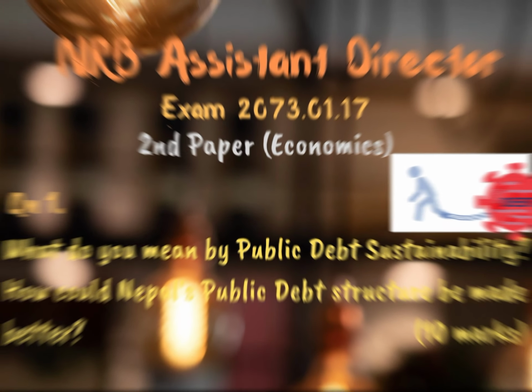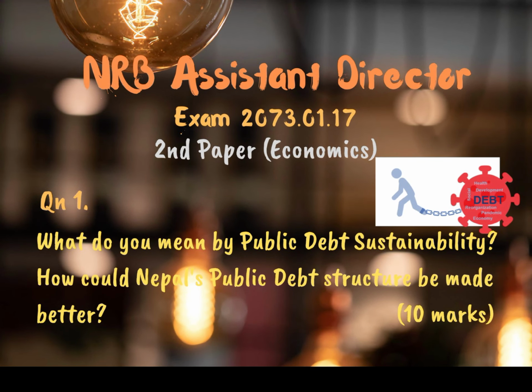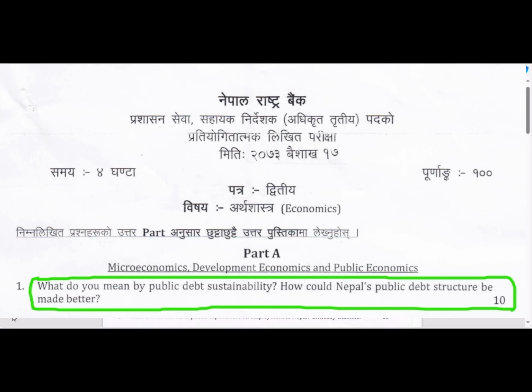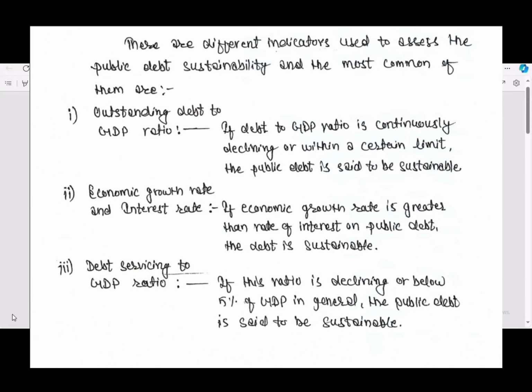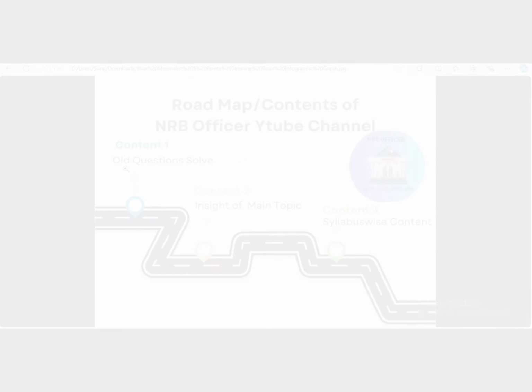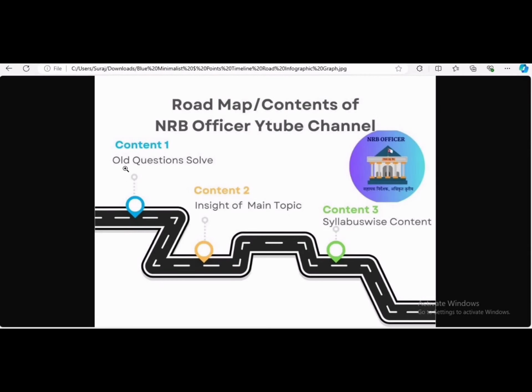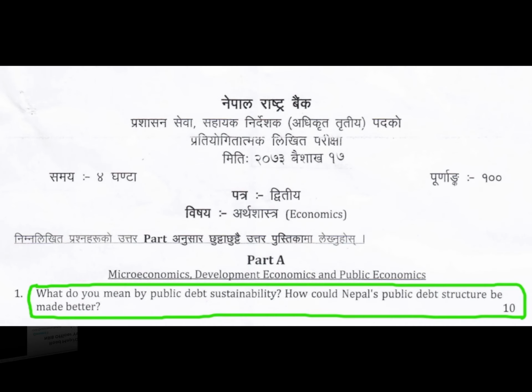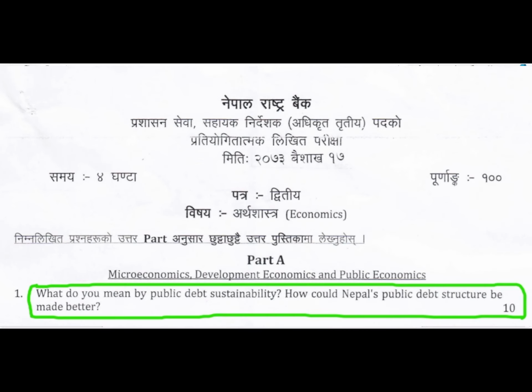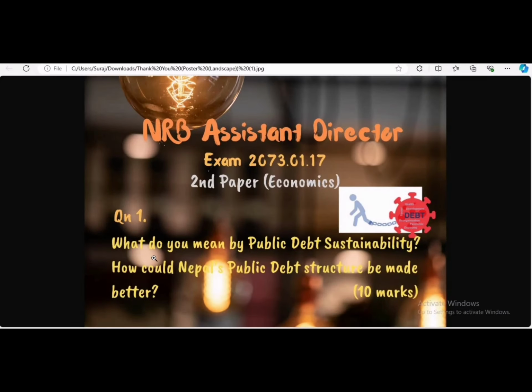Today we are going to talk about a very crucial topic, and probably this video is going to be the most awaited video: how to solve the questions and how to memorize the answer as well. The reason behind selecting the question of 2073 Bhadra 17 is the question: what do you mean by public debt sustainability and how could Nepal's public debt structure be made better?